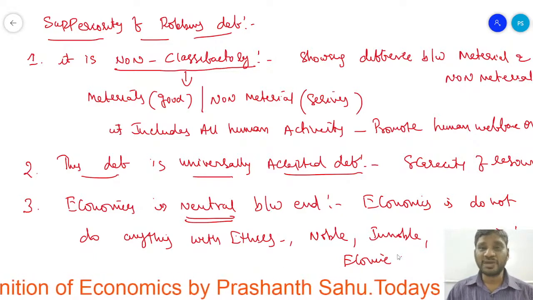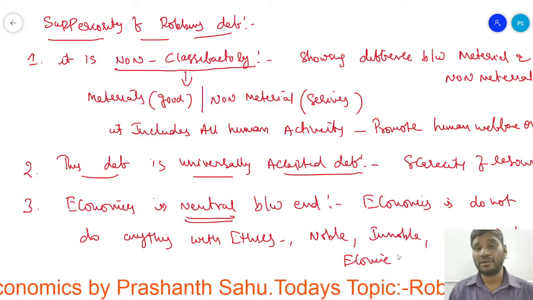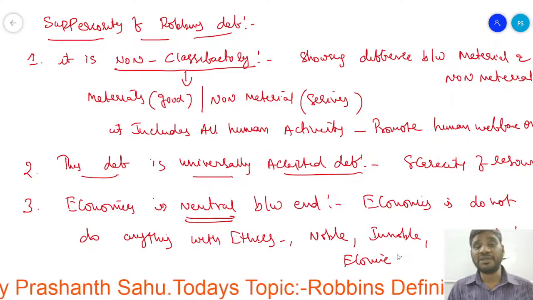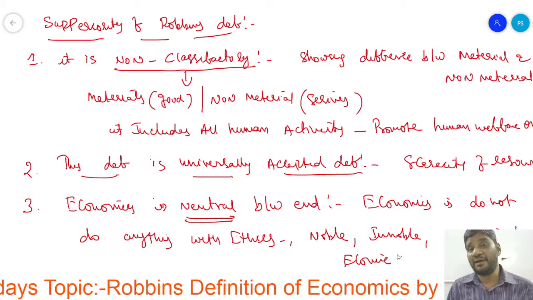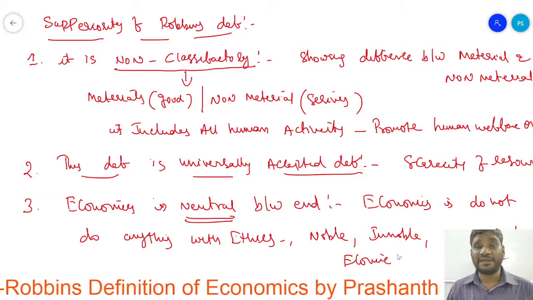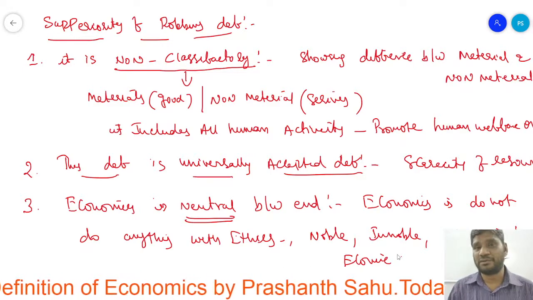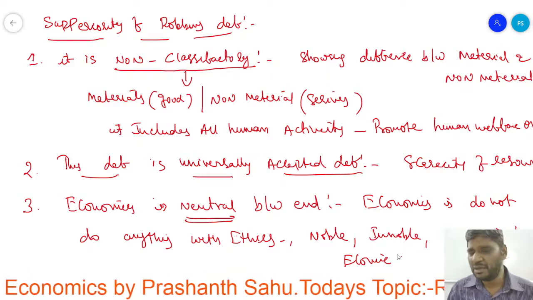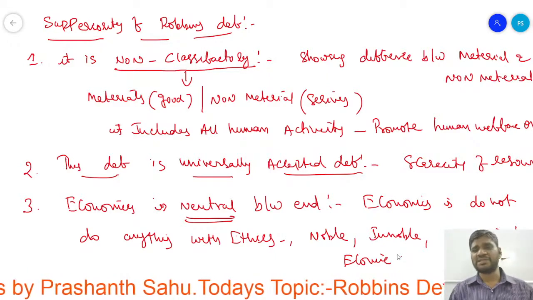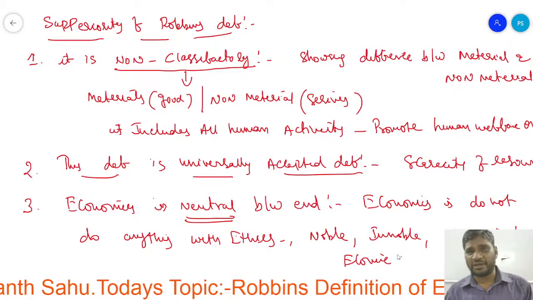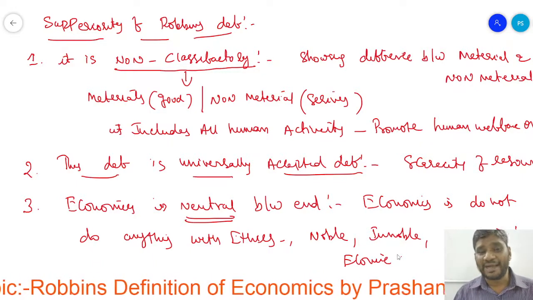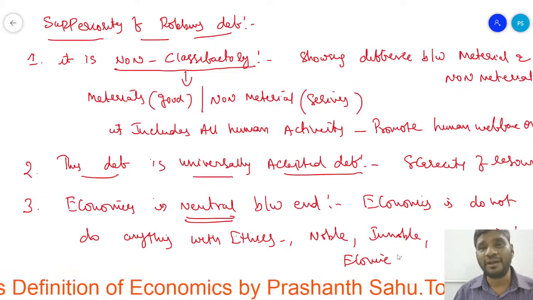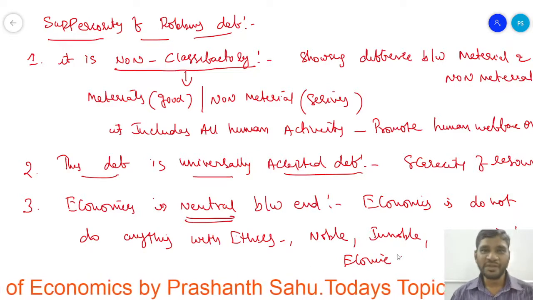Some persons like to drink and get the most satisfaction from it, but other persons dislike it. Economics does not say don't drink or anything else. Here the point is satisfaction. No matter whatever the good may be, that is why he says economics is neutral between ends.